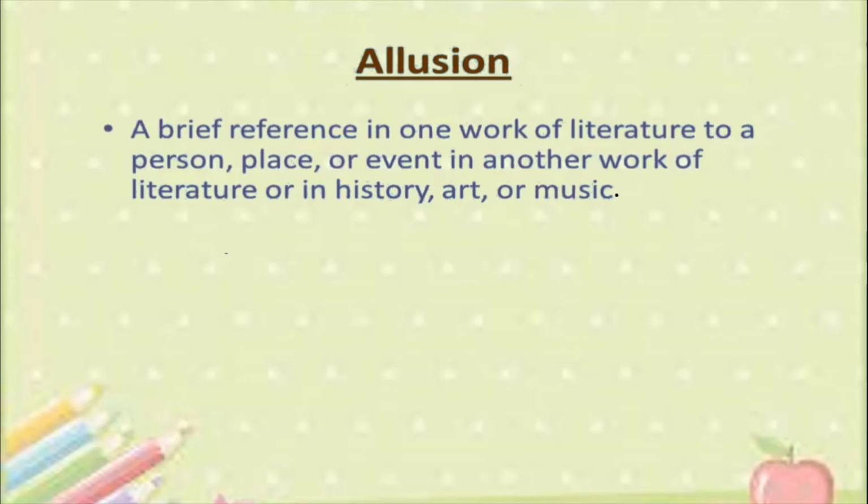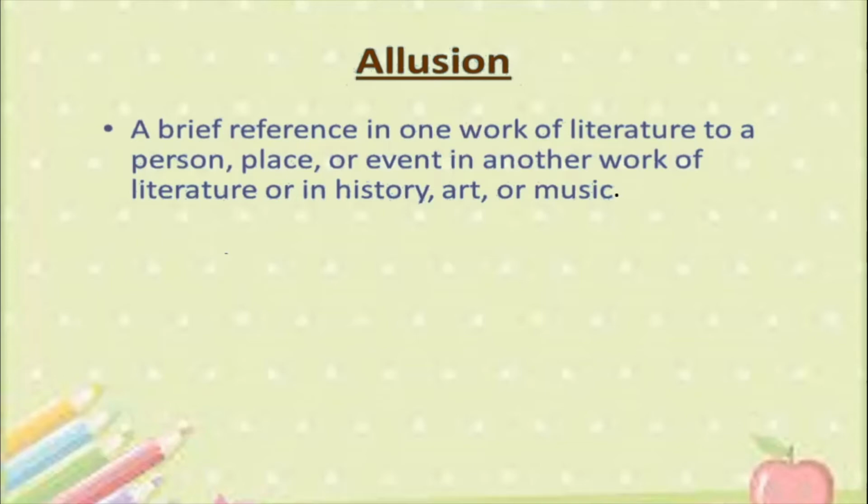Suppose I am writing a book, okay, or I am writing a poem. In my book or in my poem, if I am trying to write about something which is there in some other book, for example, if I am writing about something which is there in one of the plays of Shakespeare, then that is an example of allusion. So a brief reference in one work of literature. One work of literature means a book which I am writing, to a person, place or event in another book of literature. Okay, so see, I am talking about something or someone or some event in one of Shakespeare's stories or books. Then that is called as allusion.